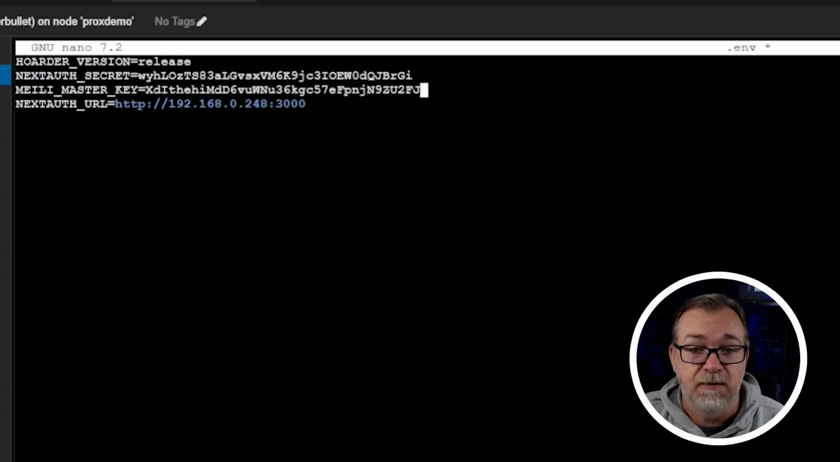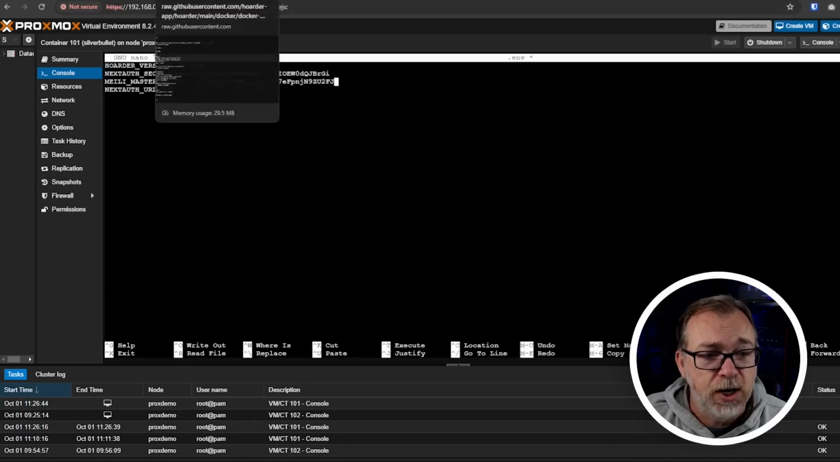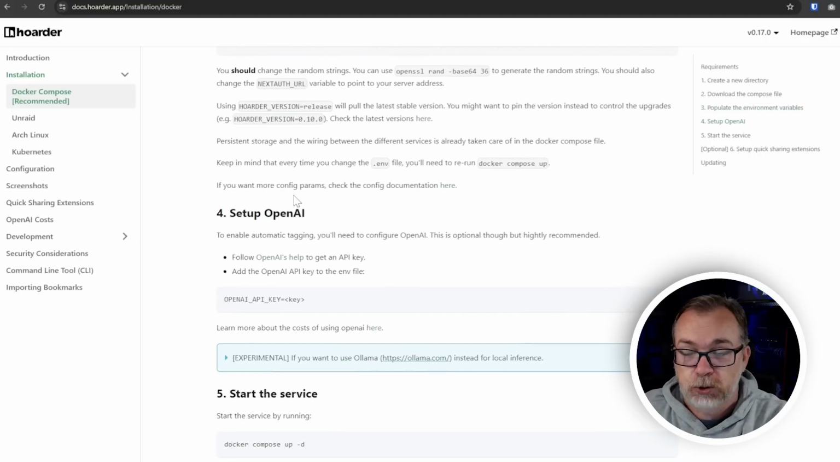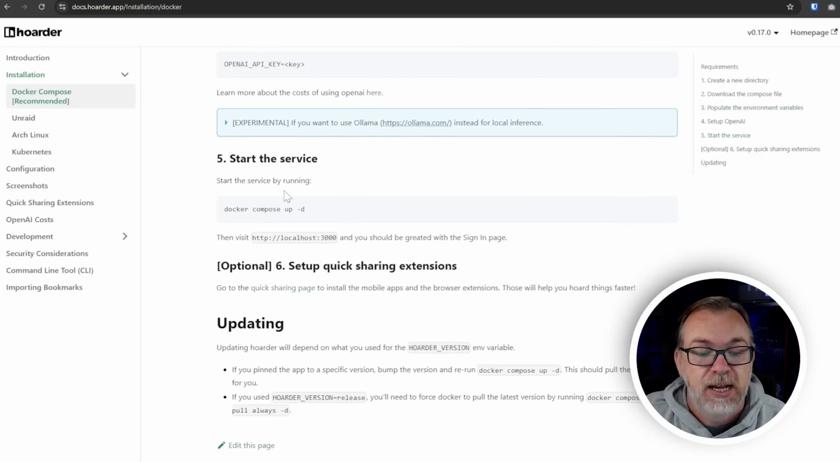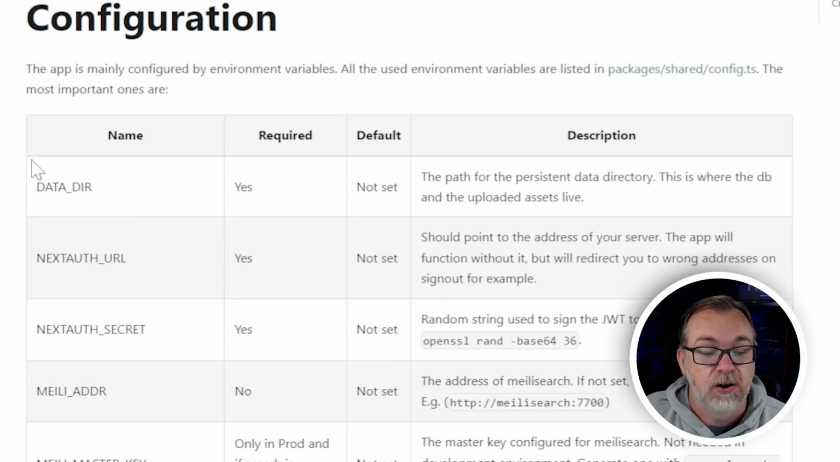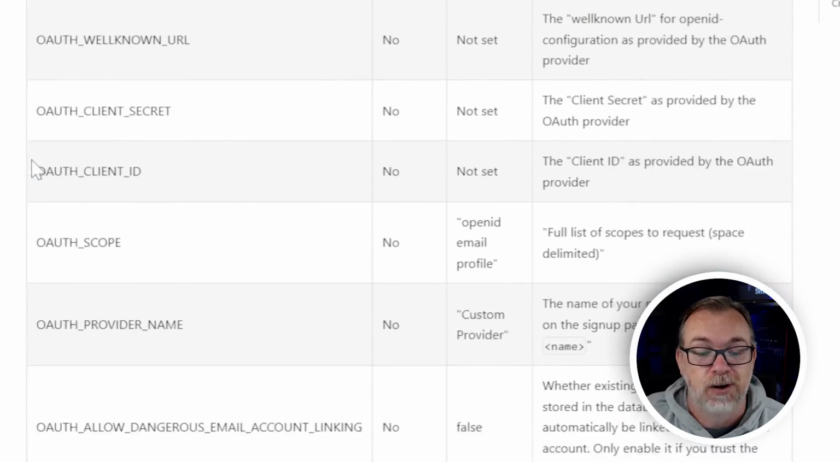for our .env file. Now, you could deploy with this and it would be fine, it would work, you wouldn't have any issues, but there are some additional things that you may want to consider before deploying this. So what we're going to do is actually come back over to their documentation website. And of course, there's more information if we scroll down farther about setting up OpenAI and starting the service and extensions and all of this different stuff, right? But if we come over here to the left-hand side of the screen and click configuration, there are several more environment variables that we can use to customize our deployment of Hoarder.